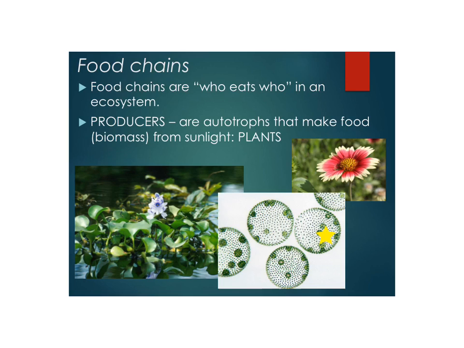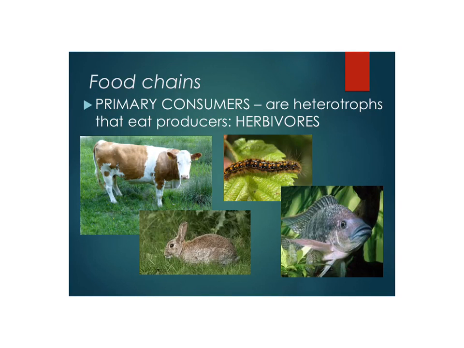Now, producers are eaten by those organisms that we call primary consumers. The other name for these guys are heterotrophs or herbivores. They're heterotrophs, they have to eat to get energy, but they eat producers, they eat plants or algae. So here are some different primary consumers. We have, of course, the caterpillar, we have a cow, we have a rabbit, and then this is a tilapia, which is a commonly eaten fish these days, and it's actually an herbivore fish. It eats plant material.